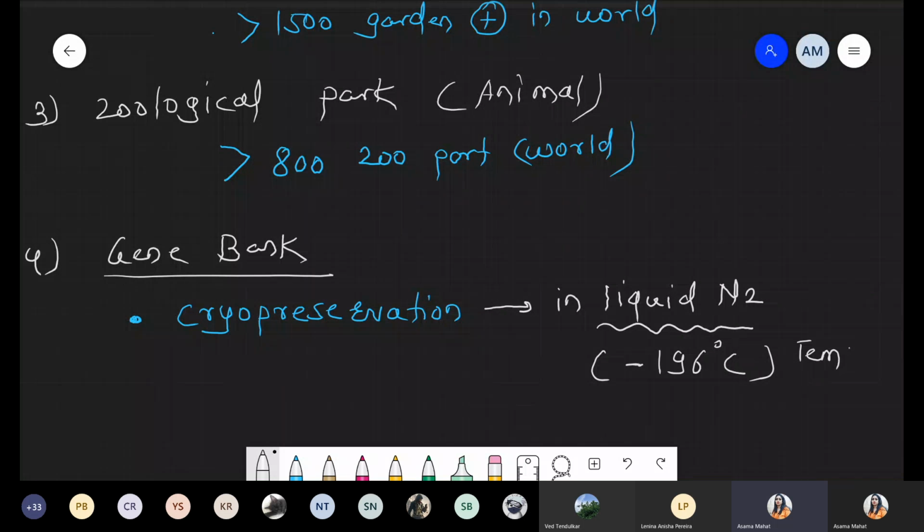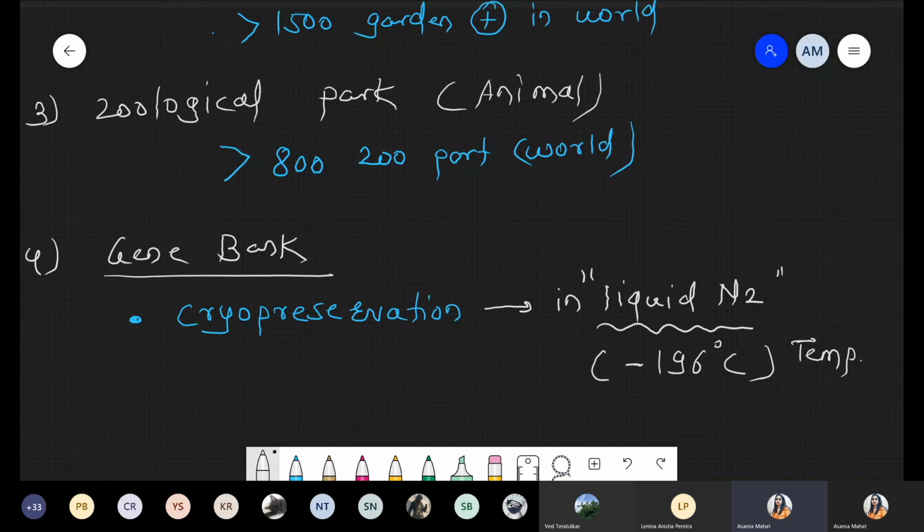Just imagine, at 0 degrees ice forms, right? But in this condition we have to preserve pollen, seed, gametes, embryo, or germ. We can freeze the important parts which are further used for reproduction. Such a technique is called cryopreservation, where we use liquid nitrogen at minus 196 degrees Celsius.